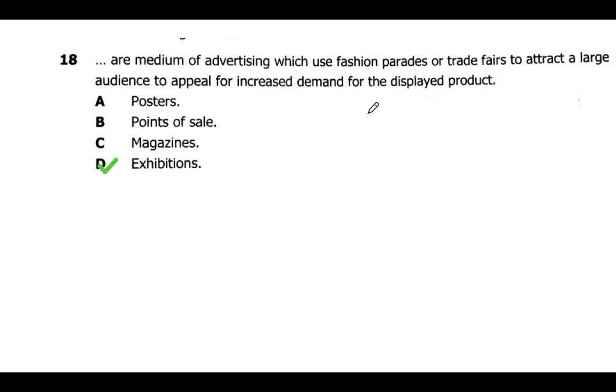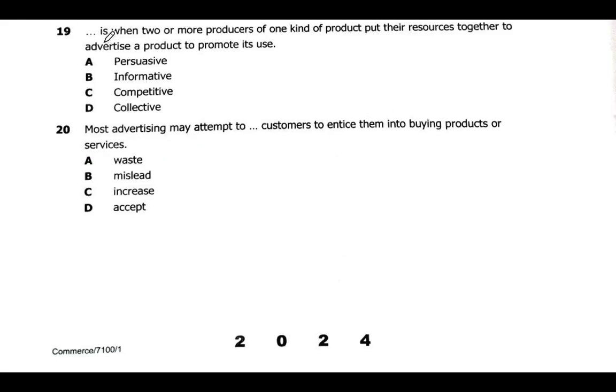Then we go to the other question. So question 19: dash is when two or more producers of one kind of product put their resources together to advertise a product to promote its use. Now, if we look at types of advertising, there are four types of advertising, and I'll give you the basics of these four types. We see them and then we answer the question. So let's look at the types of advertisement first of all.